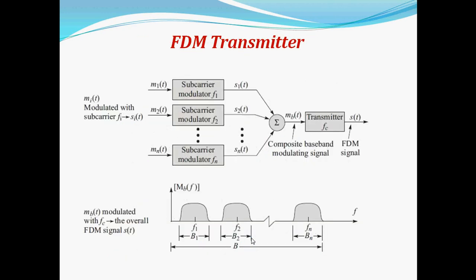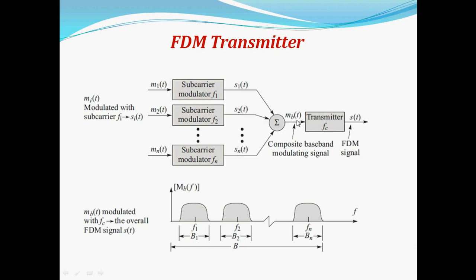For frequency division multiplexing, this is how it works. On the transmitter side we can see the signals modulated with the subcarrier signals. We are providing mi(t) signals, whereas this is the subcarrier si(t). There are a number of signals m1(t), m2(t) up to mn(t). For subcarrier modulators f1, f2, fn we are providing to the summing junction.